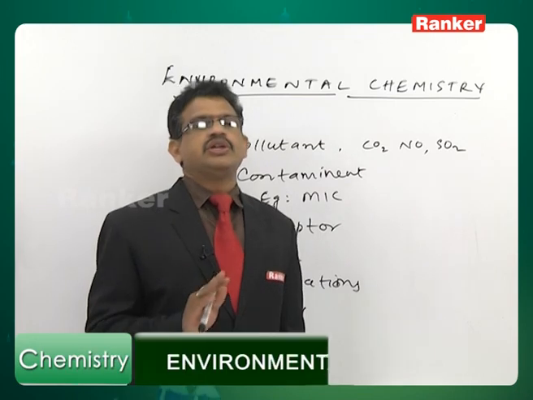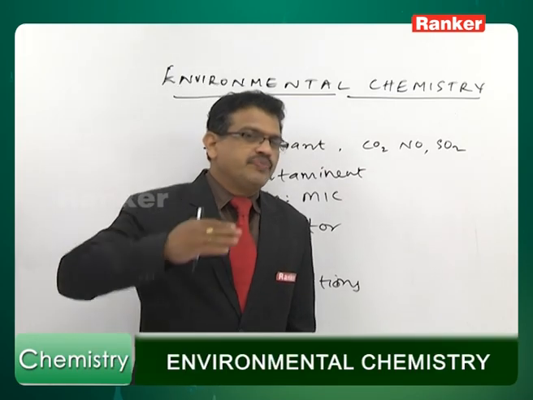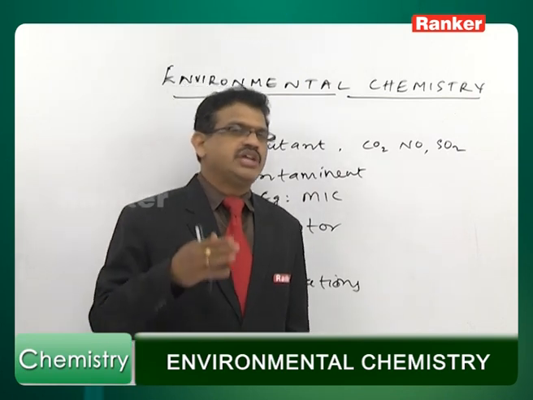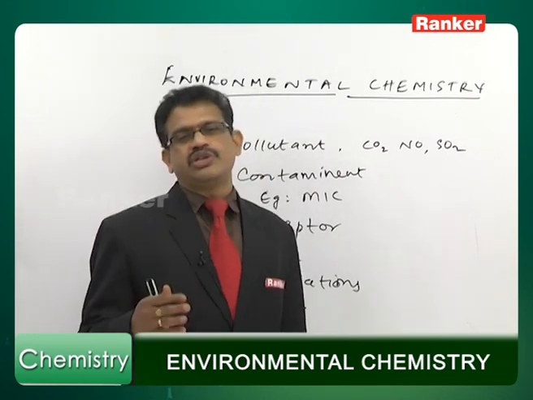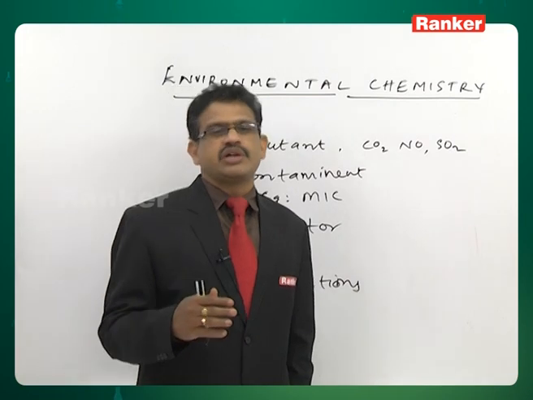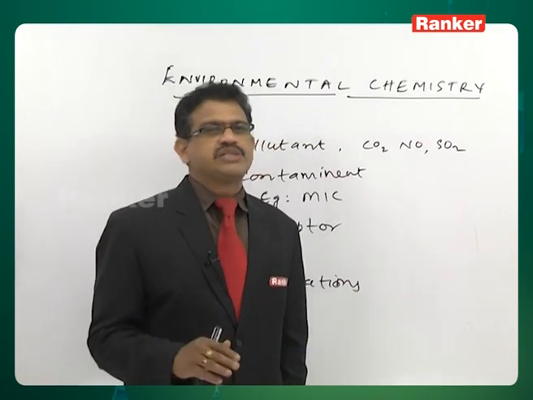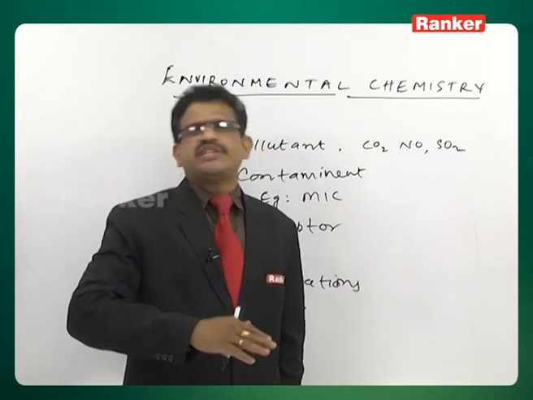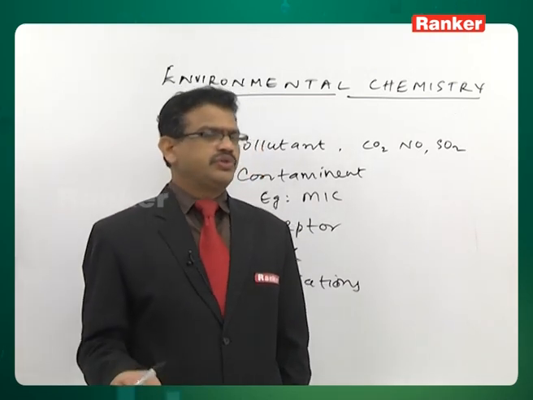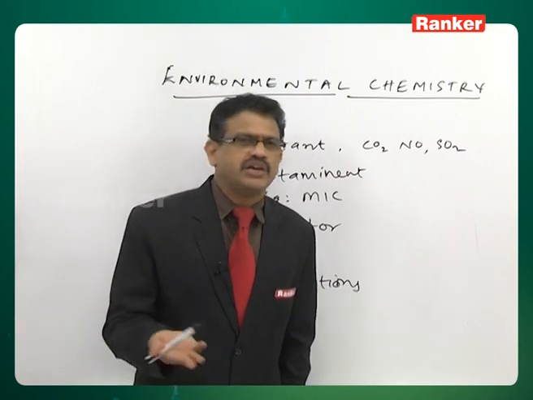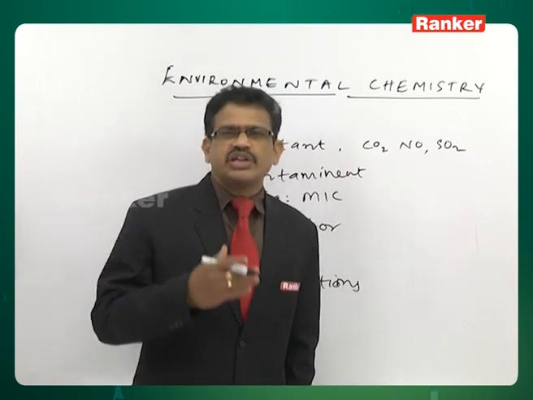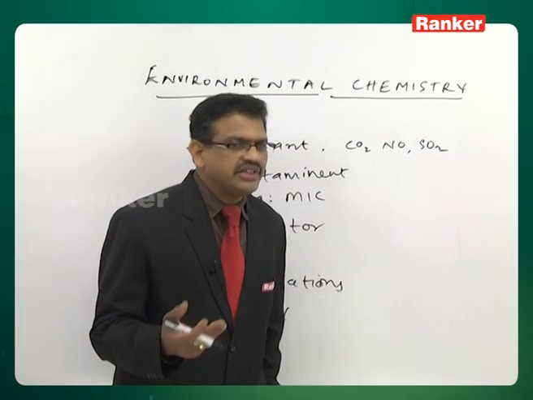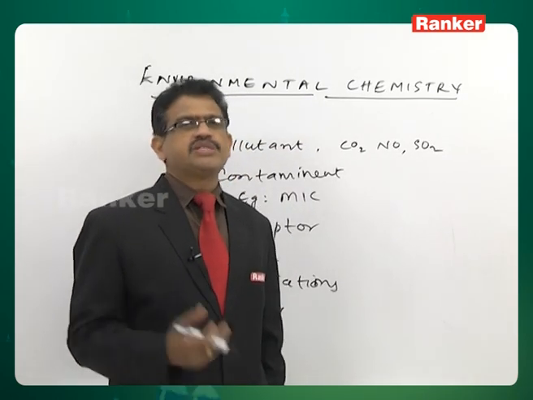So if the threshold limit value is more, it is safe. If the TLV value is low, it is dangerous for workers. If one factory has a TLV value of 500 and another has only 0.2, it is dangerous to work in 0.2 rather than 500. Therefore a lower TLV is dangerous and a higher TLV is safer. Like that we can understand the concept here.